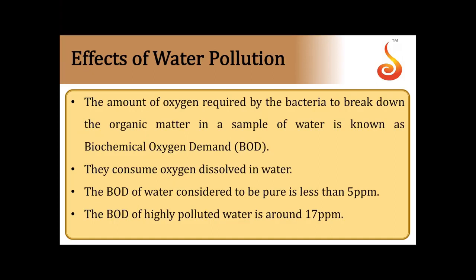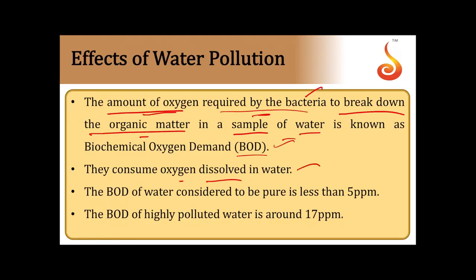There are some terms to understand. The amount of oxygen required by bacteria to break down the organic matter in a sample of water is known as BOD, biochemical oxygen demand. They consume the dissolved oxygen in the water.